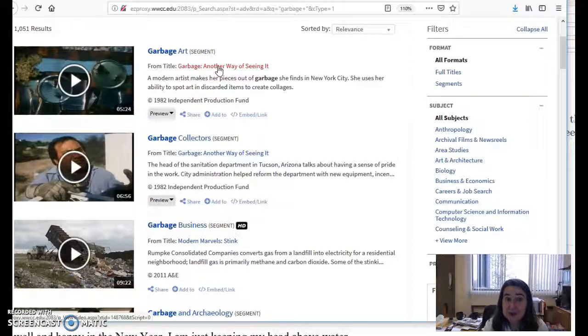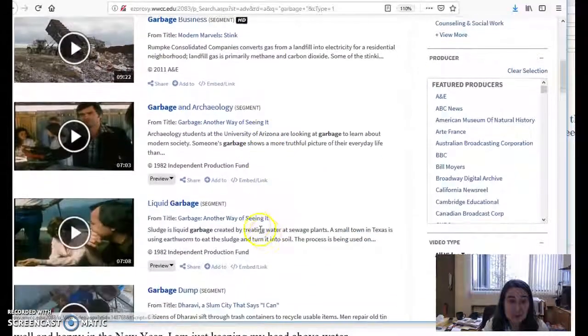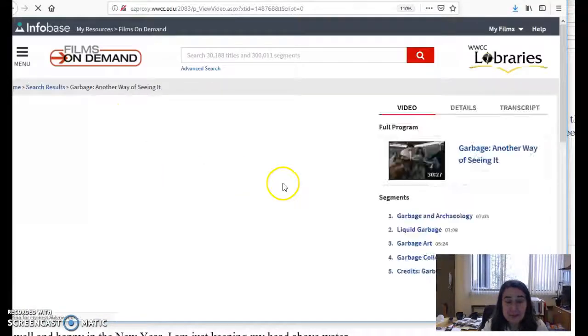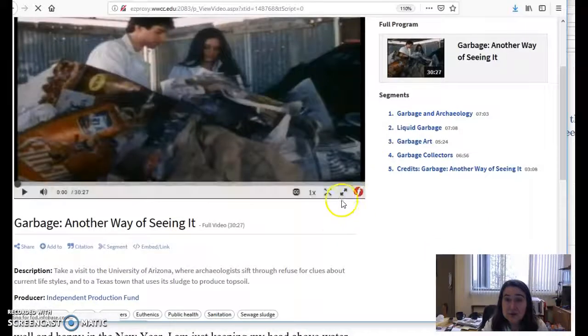You click there, that'll take you to the entire series. This is from Modern Models from the Garbage Business. But all of these are from this Garbage, another way to see it. Oh, a slum city, this is really interesting. And you can see how long all the clips were. You may have noticed that. So you can see if you wanted to focus just in on a quick, I don't know, 7-minute clip, you could look at that. You could have your students watch the full video, which is 30 minutes. You can really utilize either one.